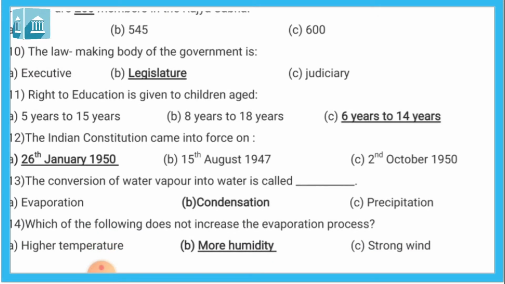11th, right to education is given to children of what age, which is mentioned in our Constitution? Right to education: A, 5 years to 15 years, B, 8 years to 18 years, and C, 6 years to 14 years. So 6 years to 14 years is the age which is given in our constitutional book under the right to education.